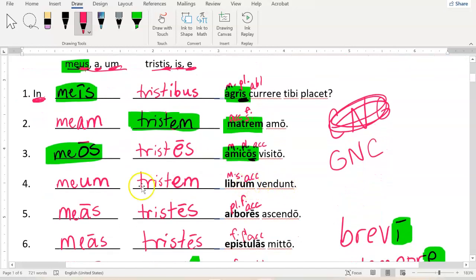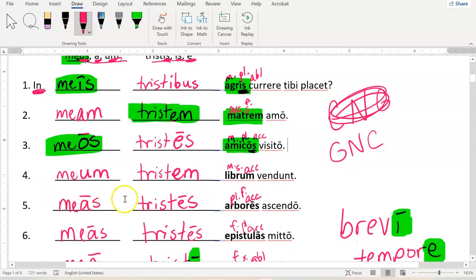We did a few more examples. We said "they sell a book." "They sell my sad book," so it's accusative. Books are masculine, and it's singular here. So I took the masculine meus and made it accusative, and I took tristis and made it accusative and got tristem. And the last two that we'll look at, "I climb trees": trees are feminine, they're plural, and here they're accusative, right? And "I climb my sad trees", I just make my feminine mea also accusative plural meas, and my feminine tristis also accusative plural tristes.